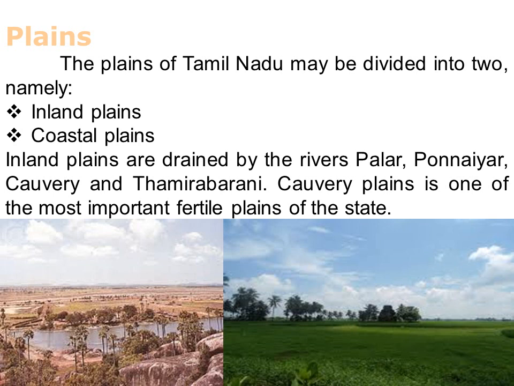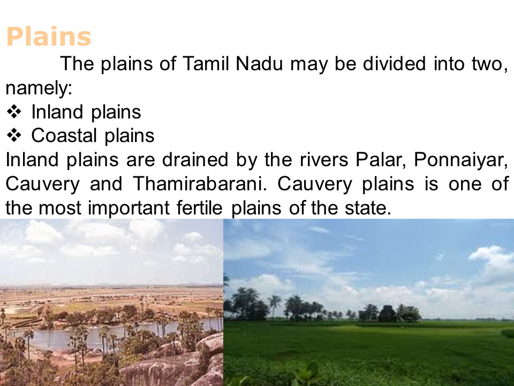This extends from Chennai to Kanyakumari. So the coastal plains extend from where? Chennai to Kanyakumari. Got it? It is more than 80 kilometers wide, not length, wide at some places.